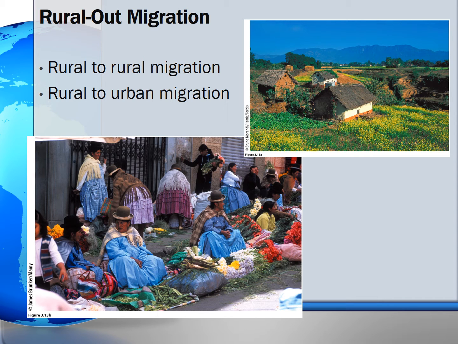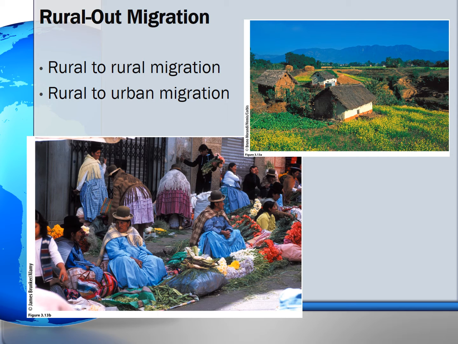Rural outmigration refers to people moving from rural to rural settings and rural to urban settings. Rural to rural migration is the most common pattern in developing countries. Rural to urban migration is not that uncommon either. Both migration patterns are mainly for economic reasons.